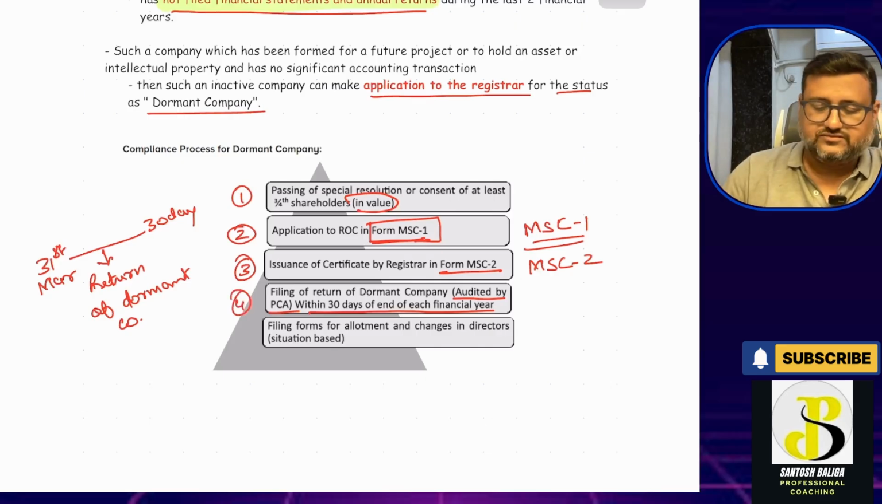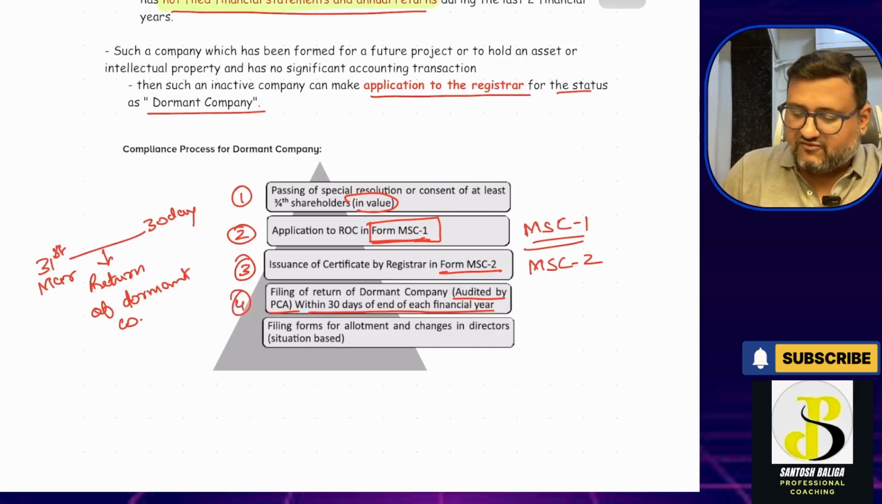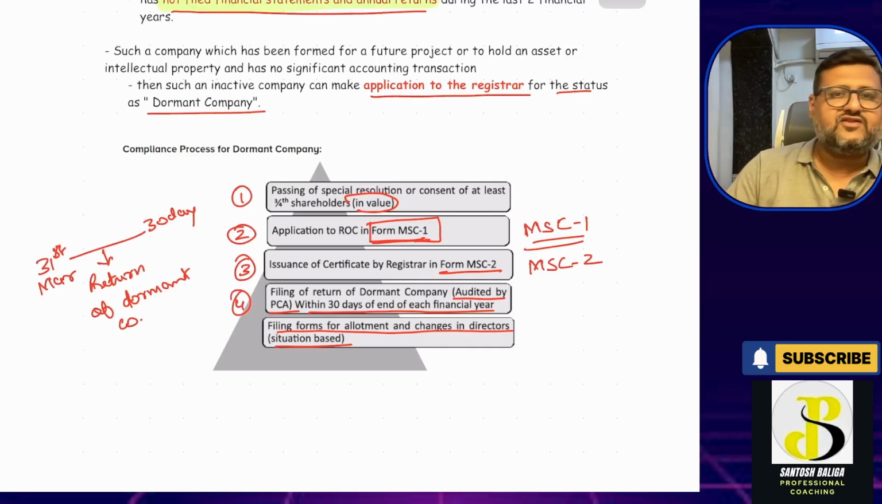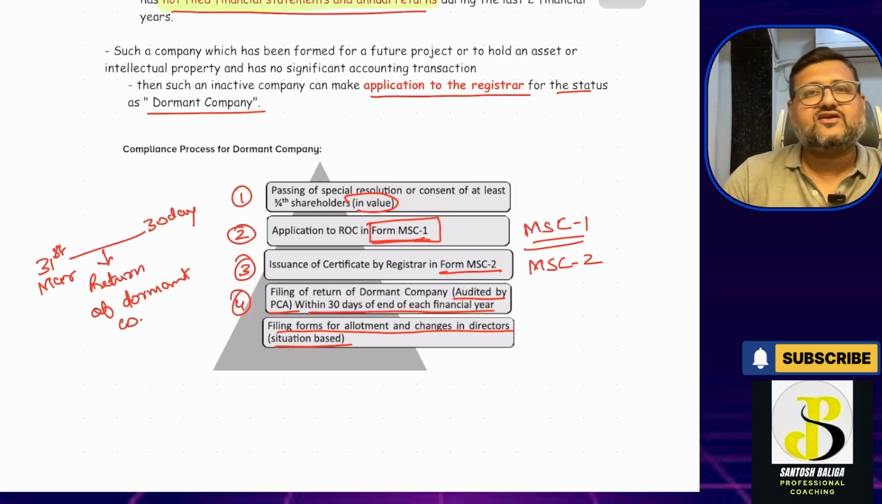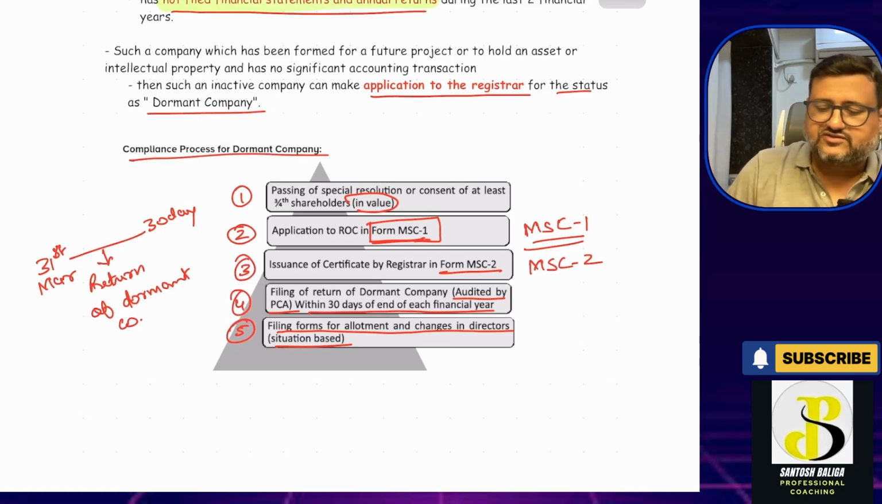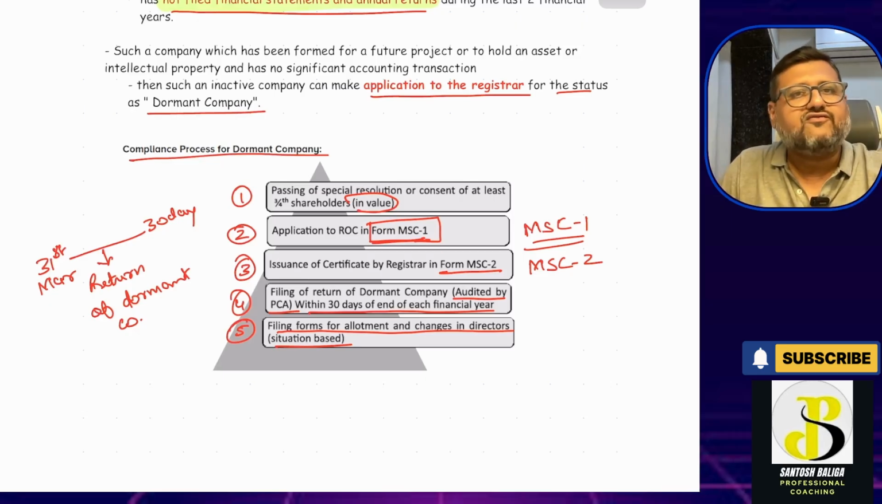Now the last compliance is filing the forms for allotment and changes in directors. At any point of time, if there is any allotment made by the company, or if there is a change in the directors, that also has to be informed to the concerned registrar by filing the required forms. So this is the compliance process for the dormant company, and this is the concept of dormant company.